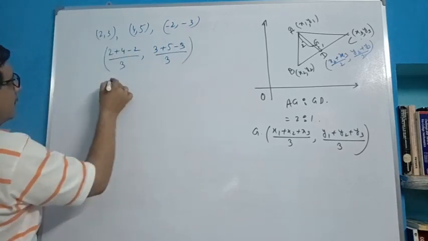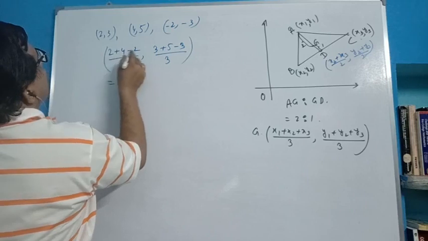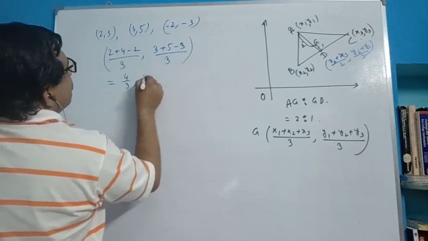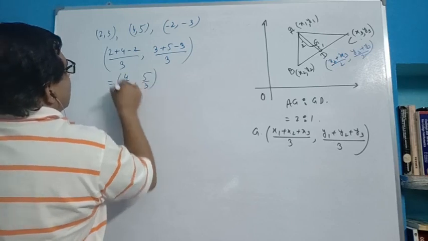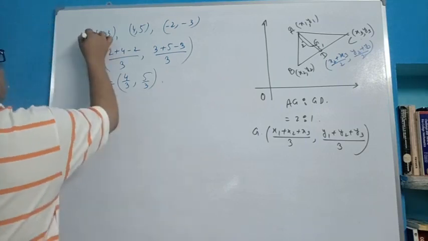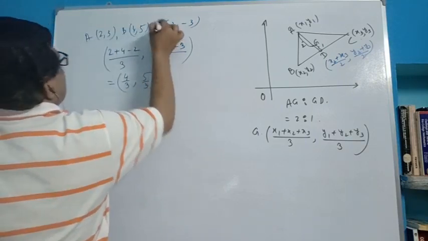So the coordinate of the centroid: plus 2 minus 2 cancel out, this is 4 by 3, and 3 cancels out, 5 by 3. This is the centroid of the triangle ABC, if ABC is given.